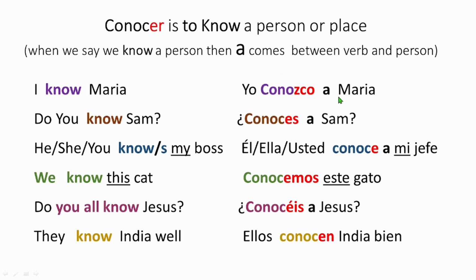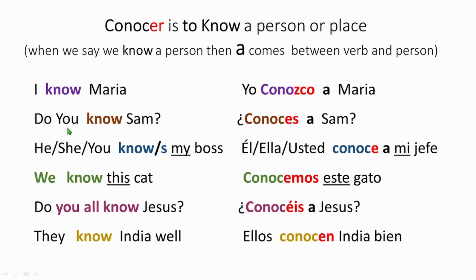Always a. Or if there is any verb and that action you're doing upon a human being, we always put a. That's the rule. When we say we know a person, then a comes between the verb and the person.